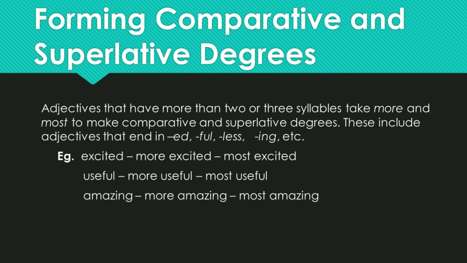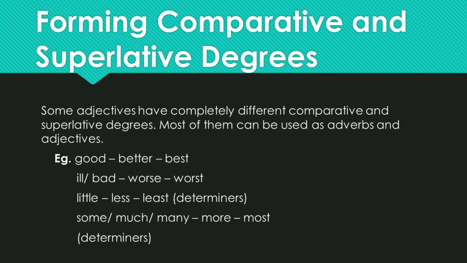For example, excited becomes more excited in comparative form and most excited in its superlative form. The another example is useful changes to more useful, most useful. Amazing changes to more amazing and most amazing.